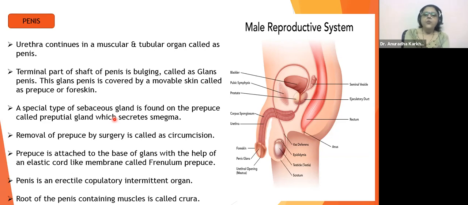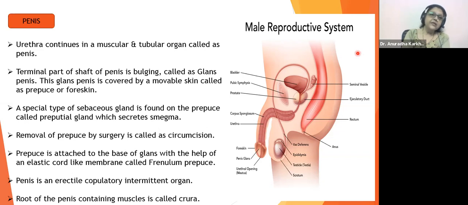Penis is an erectile copulatory intermittent organ. It is a copulatory organ. Intermittent means the one which acts like a bridge for deposition of the male gametes to reach the female gametes. Root of the penis containing muscles is called crura. Now again, this was a question that was asked: root of the penis containing muscles will be called what? Crura. Is it fine?